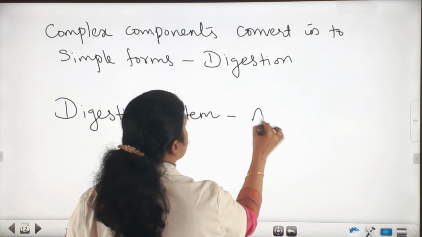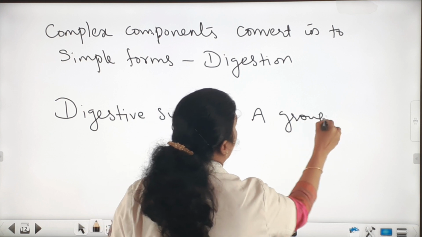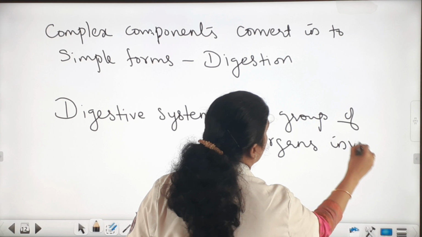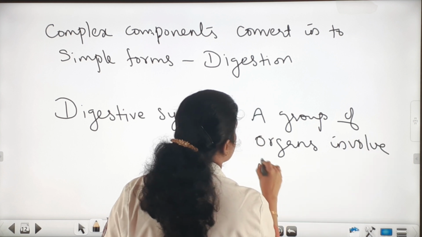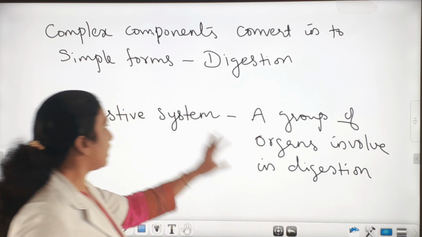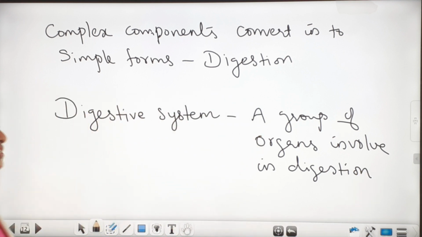The group of organs involved in the digestion process are collectively called digestive system.